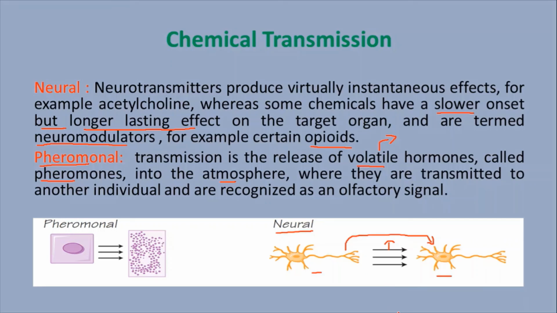So these two, neural and pheromonal chemical transmissions, take place in the system other than the autocrine, paracrine, endocrine, and neuroendocrine.